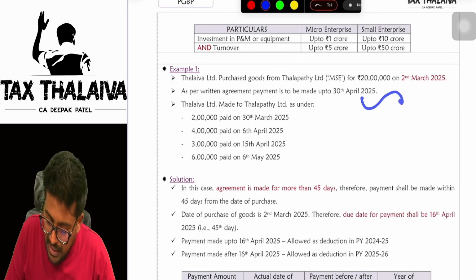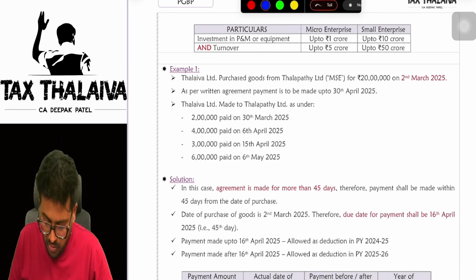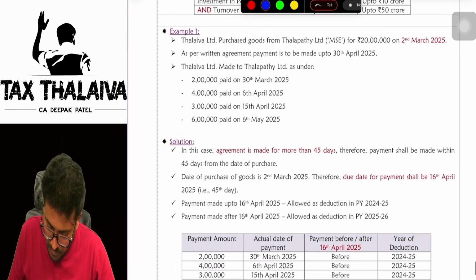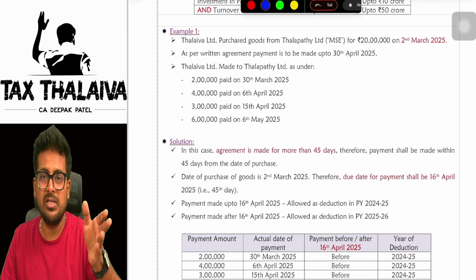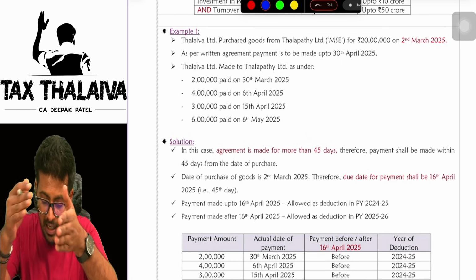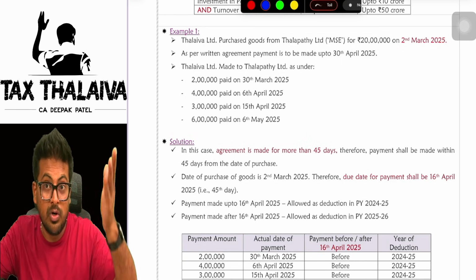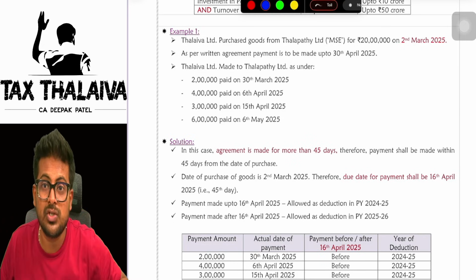Now, if you take the difference, how many days did they agree? Do you know? They agreed for more than 45 days, boss. It is definitely more than 45 days, because 2nd March to 2nd April is 30 days. Again, from 2nd to 30th is more than 20 days. So 30 plus 20 is 50 days already.